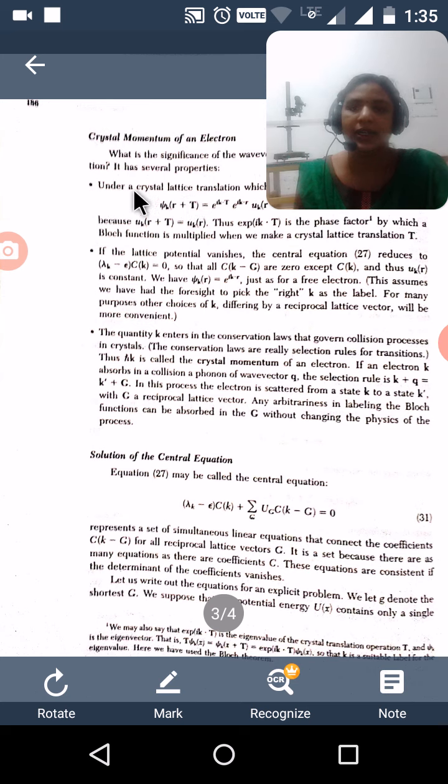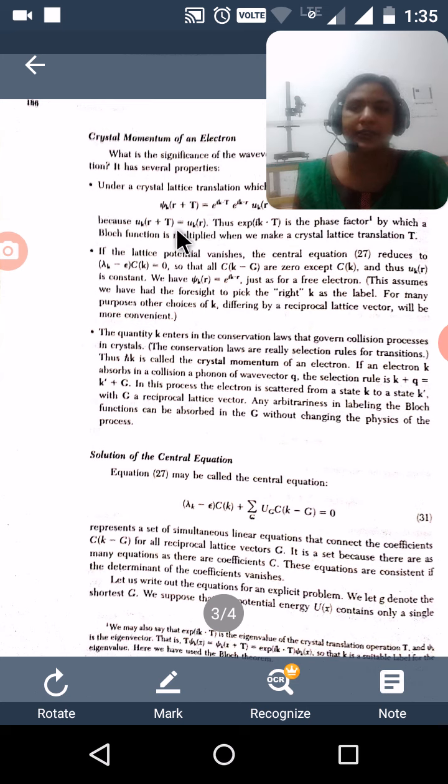The first one is that lattice translations of the crystal are invariant. As we know, U(r + T) = U(r); here we consider the invariant potential.